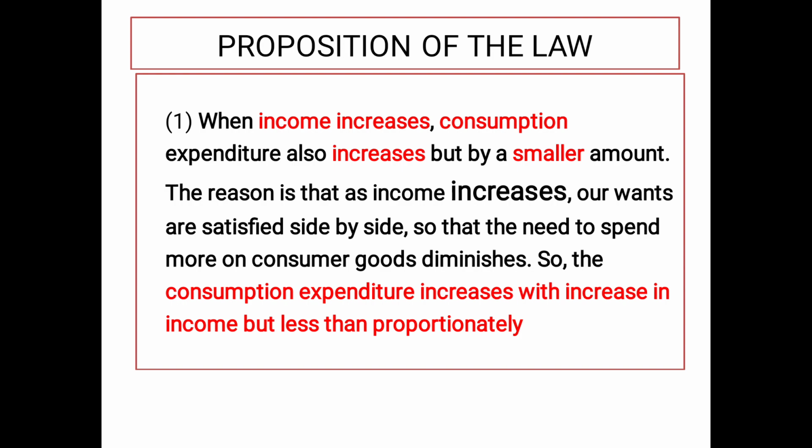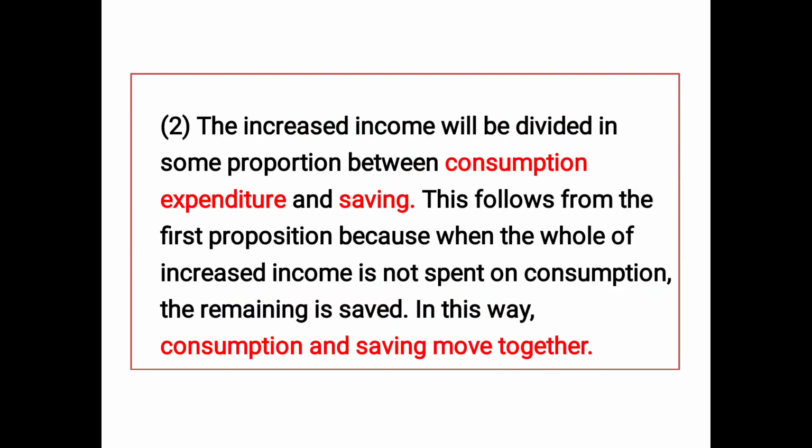So here, this law undergoes certain propositions. What do the propositions tell you? When income increases, consumption expenditure also increases, but by a smaller amount, not by a larger amount. So consumption expenditure increases with increase in income, but it is not equal to the increase in the income. That is the first property. What is the second property?